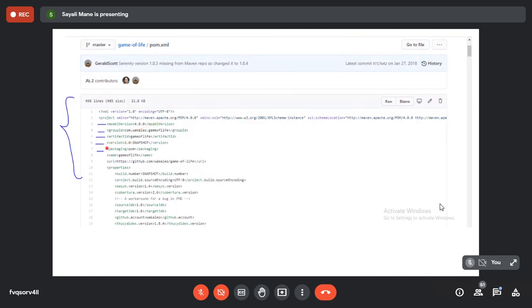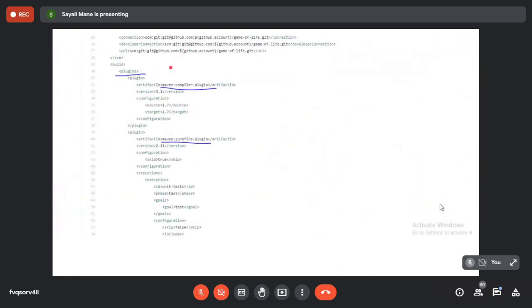See, in the next one, there is a version again. It also indicates the version for the respective program. And then one term, if you scroll down, in line number 30 or 31, you will see the word plugins. In plugins, you will come to know which types of plugins are required in this project or which types of plugins are already there.